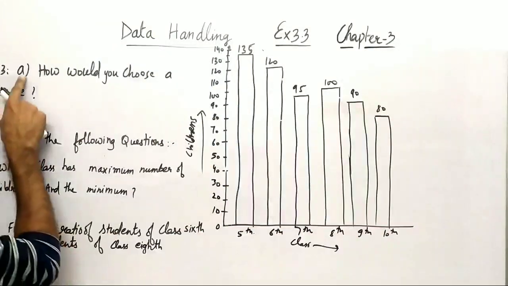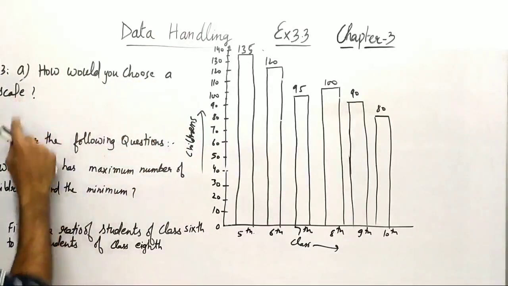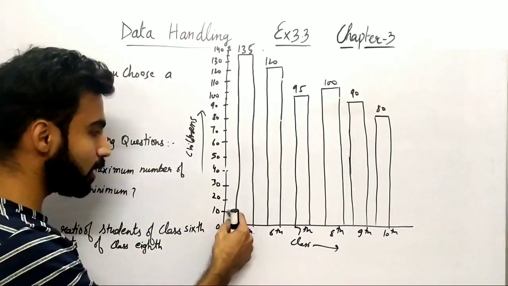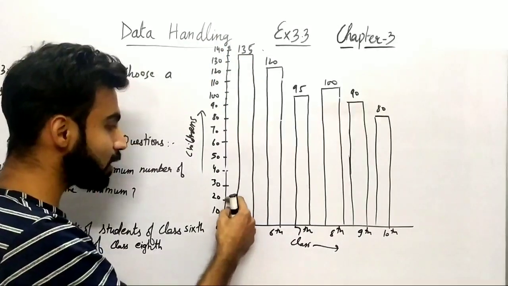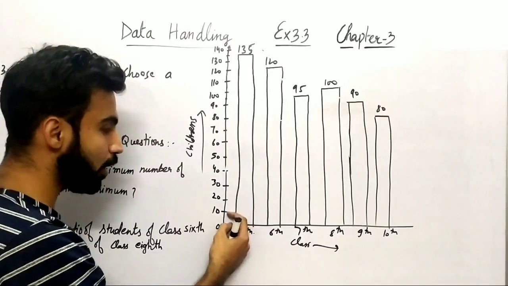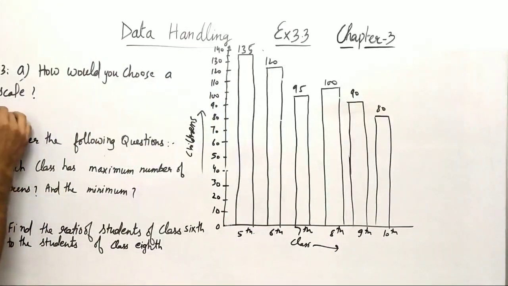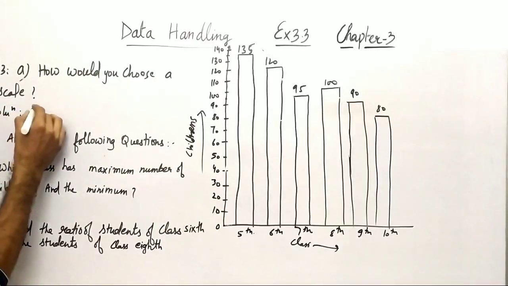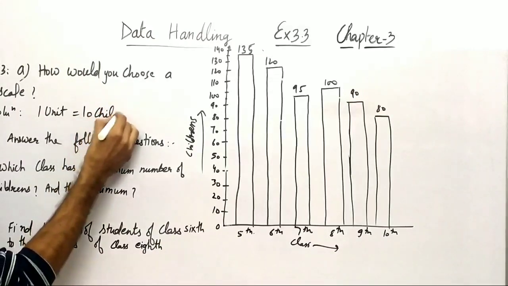So यहाँ पे आप देख सकते हैं first part जो है question number 3 का यहाँ पे है, how would you choose a scale? So scale का मतलब है, you can see this y-axis numbering, right? So यहाँ पे मैंने scale किस हिसाब से लिया है? आपको मैंने बताया था कि 1 unit जो है मैंने 10 children के लिए है. So let me just write down the solution here. So we have taken 1 unit is equal to 10 children, right?